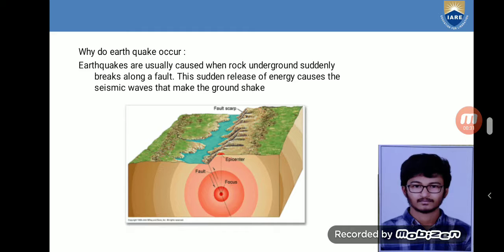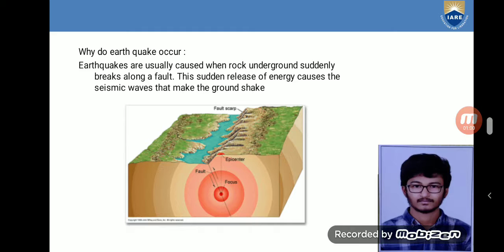Generally, this sudden release of energy which has produced the seismic waves is categorized into some specific types. The waves which are generated at the focus point are called body waves, and the waves which are reaching the surface are called surface waves. Well, coming to the concept of epicenter.